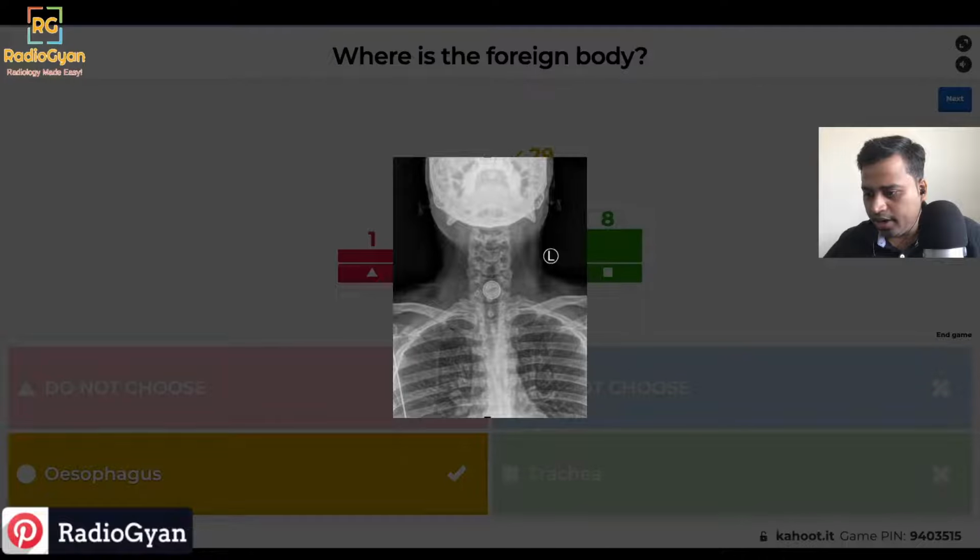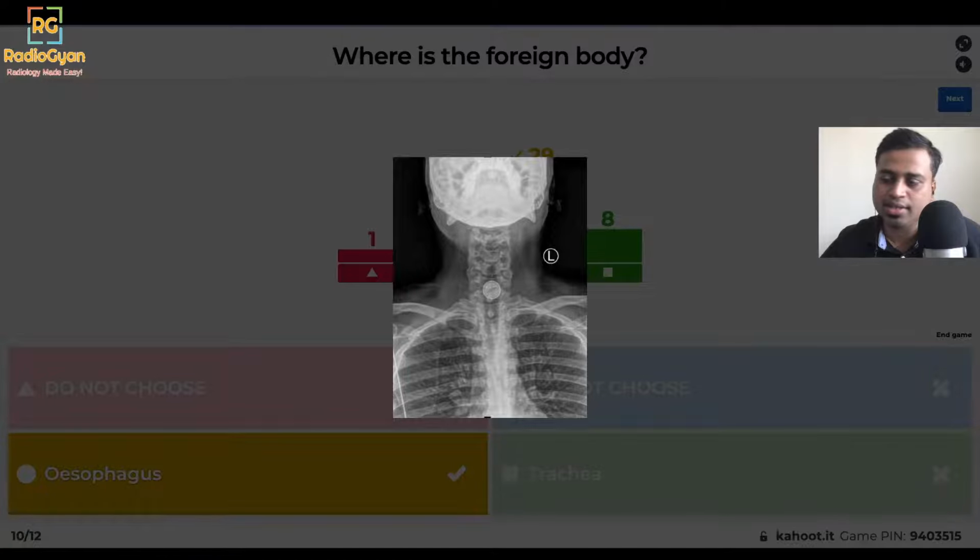So Anil, Renard, Zelda. Coin is a good thought, but a coin would be homogeneous, because the metal would be homogeneous throughout. If you look at this, Naitik, there is a thin rim which is less opaque as compared to the rest of the foreign body. So this is a button battery, as both of you have pointed out.